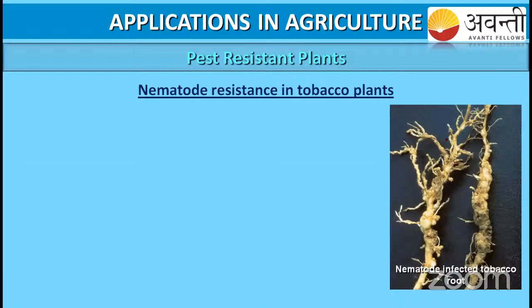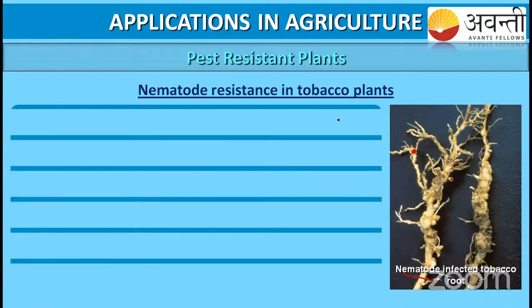See here, they have given this. This is the nematode-infected tobacco. Whenever it is infected, here you can see how this root is. This is the nematode-infected tobacco root. By this only, it is going to produce low yield in the crop. Low yield, so this is the main thing.